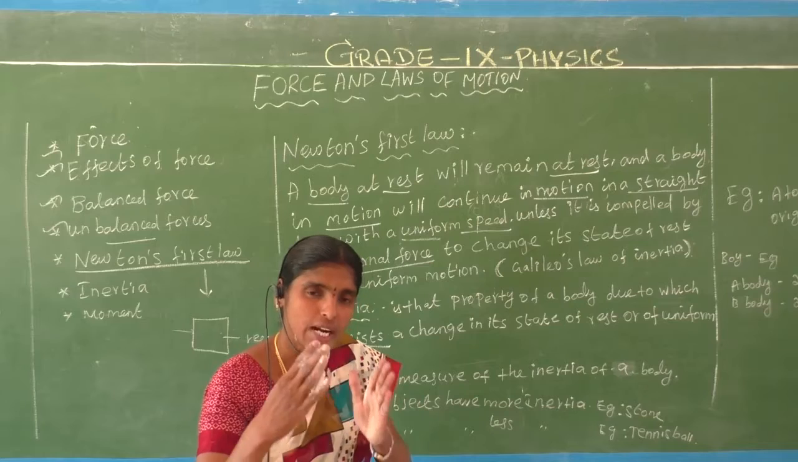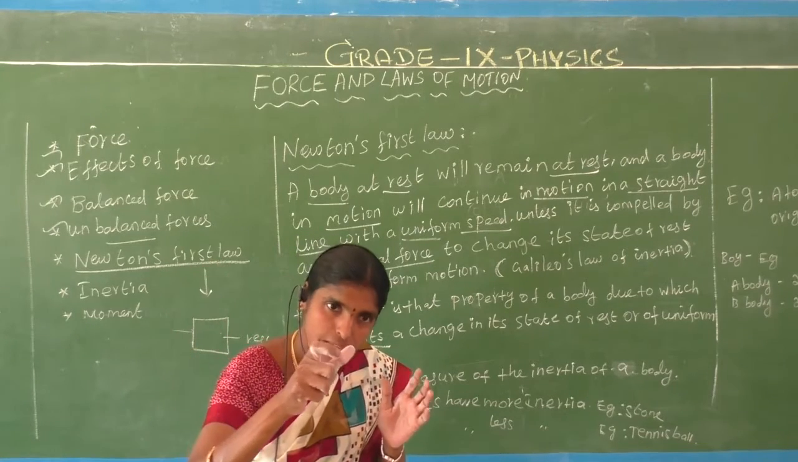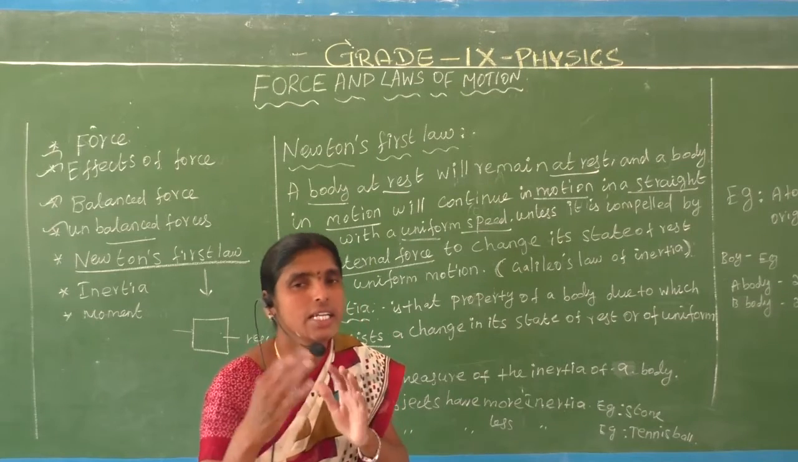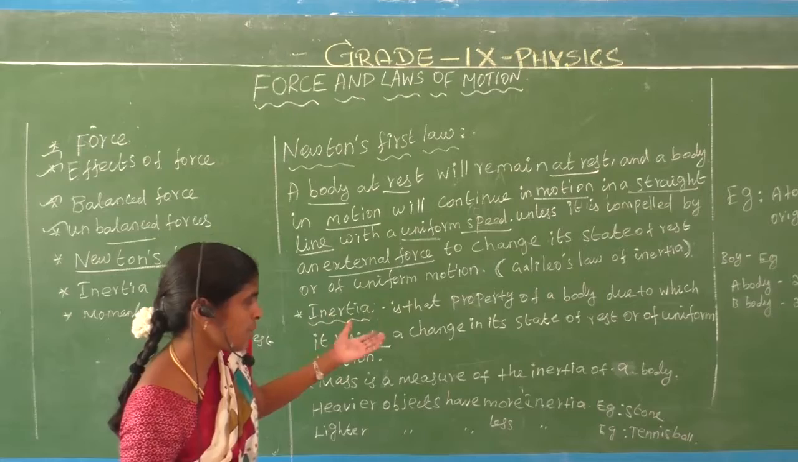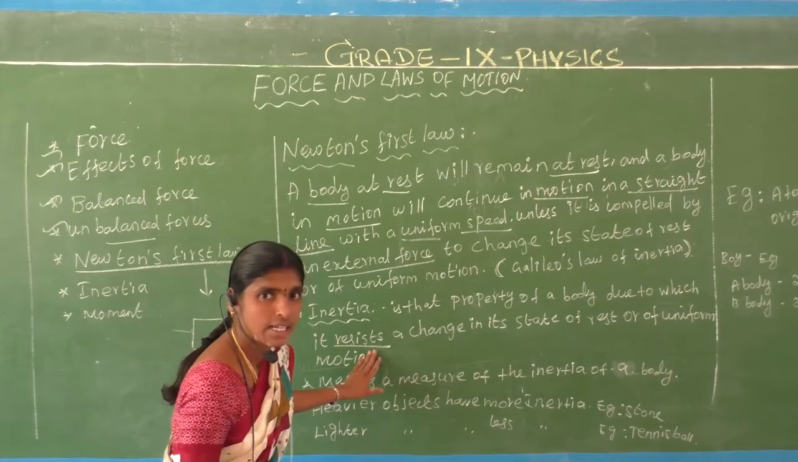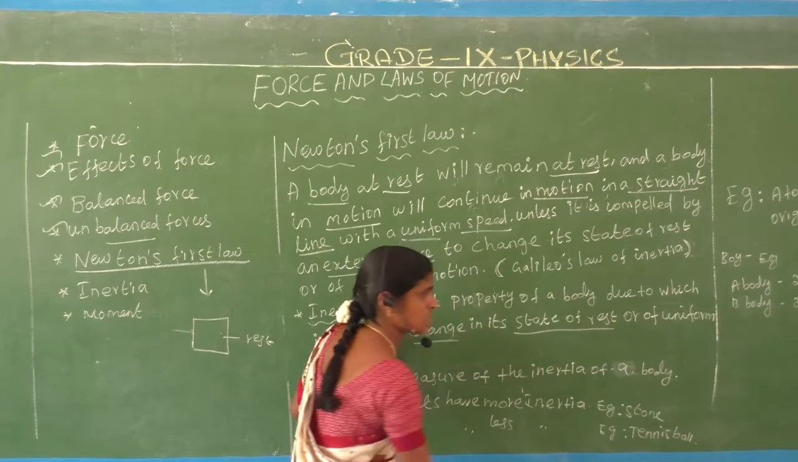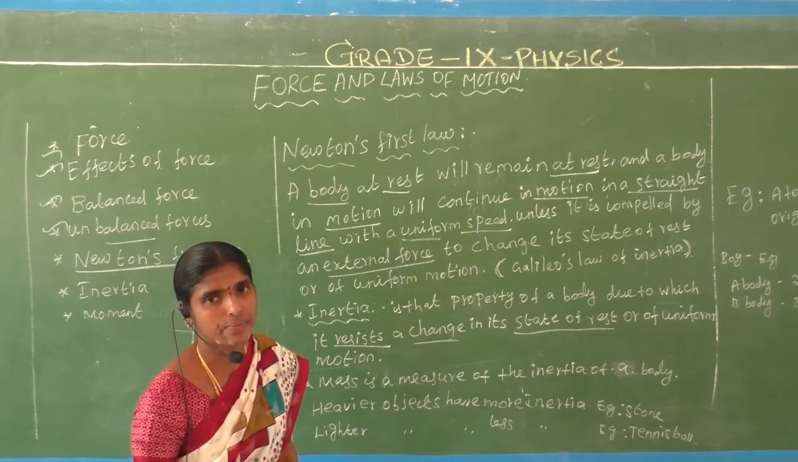And the object's condition will always be at rest. That is called the... until we apply a force to it, it will remain at rest. Are you understand? That is called the inertia. Okay, what is the property of inertia? Its property is: the body due to which it resists a change in its state of rest or of uniform motion, that is called the inertia.